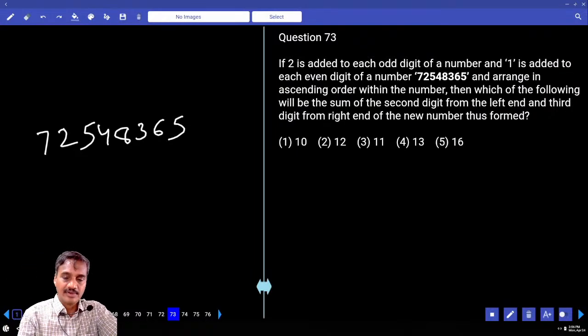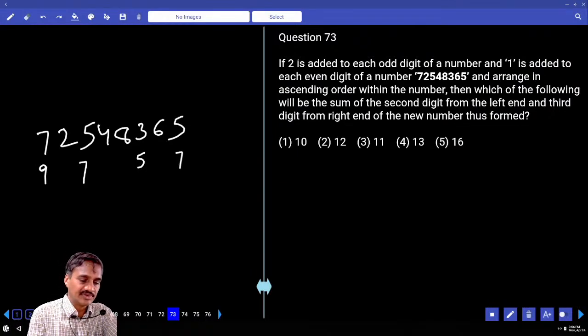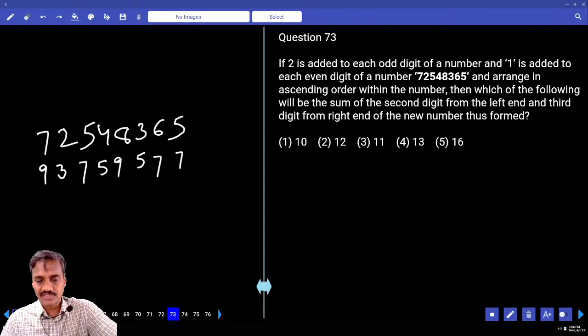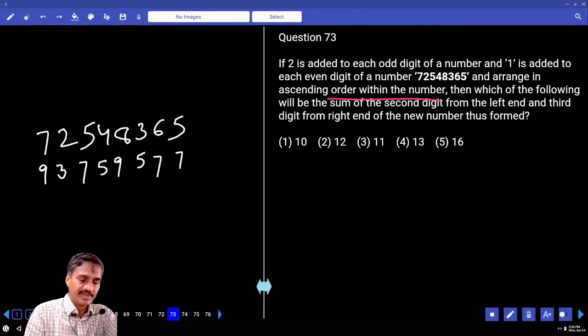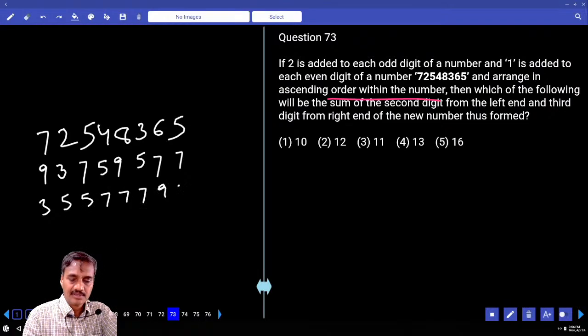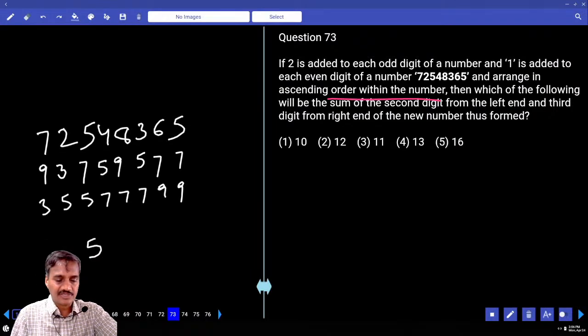Now from 7, to each odd digit 2 is added. Odd digit 7 plus 2 is 9, 5 plus 2 is 7. And 1 is added to each even digit. Now this is 3, 5, 9, 7. Then all these are arranged in ascending order: 3, 5, 7, 7, 7, 9, 9. Now the question is about the second digit from the left, that is 5, and the third digit from the right, that is 7. 5 plus 7 is 12, so 73.